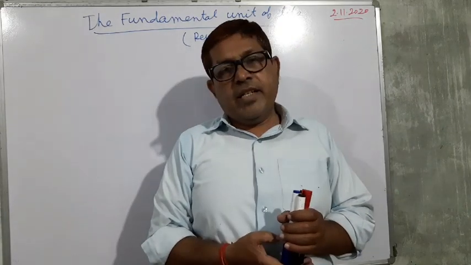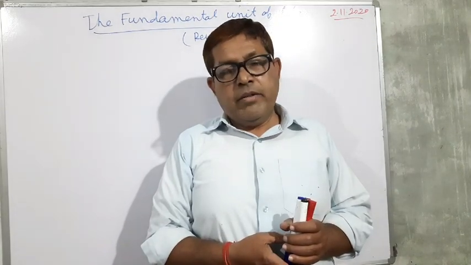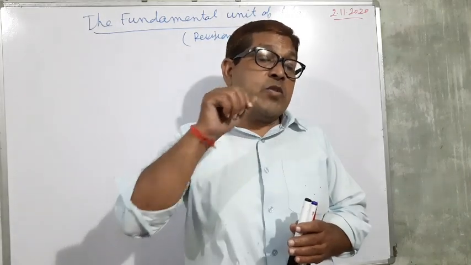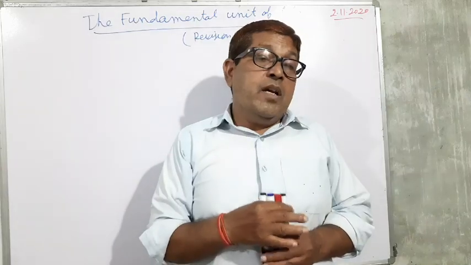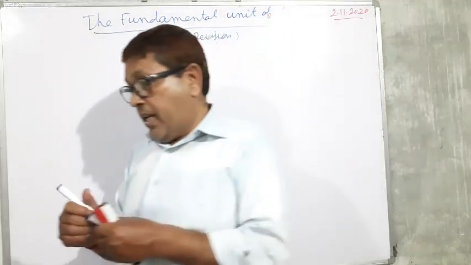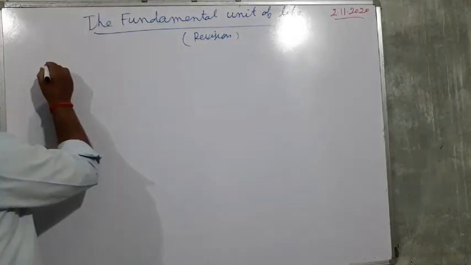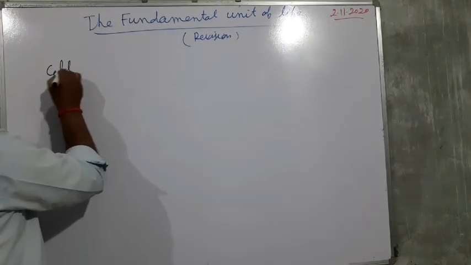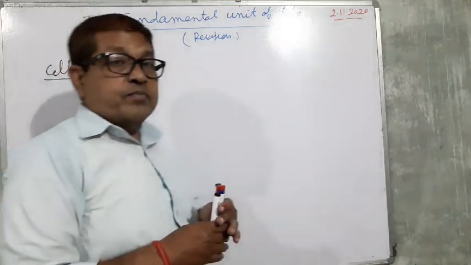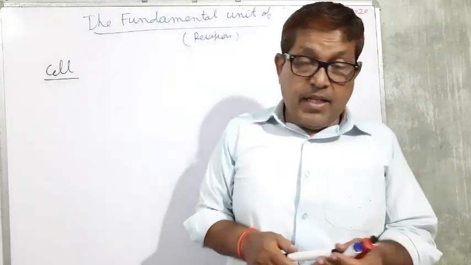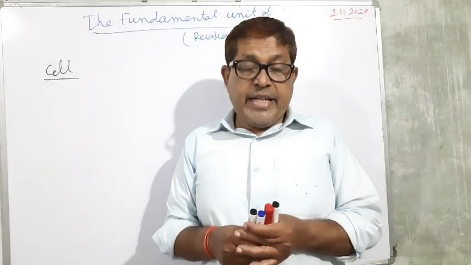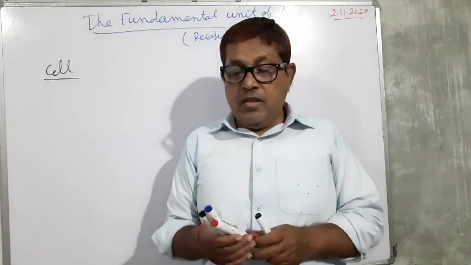It was just like a honeycomb, which is made up of so many compartments. And he gave the name cell to these compartments. So Robert Hooke observed for the first time and gave the name cell.